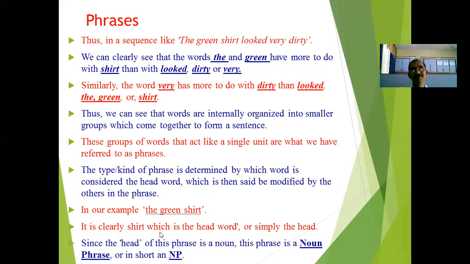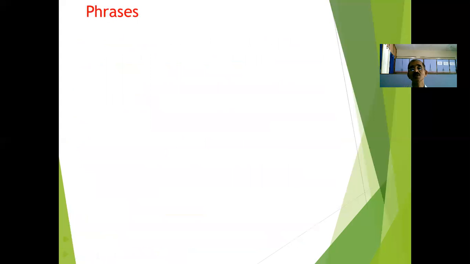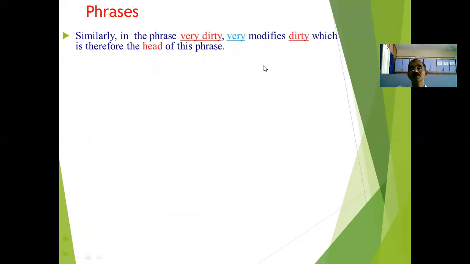It is clear that "shirt" is the head of this phrase. Since the head of this phrase is a noun, because "shirt" is a noun, we can say this is a noun phrase. In short, we can call it an NP. In this way, we can point out which is the head word and what is the class of that word, that is the particular phrase.